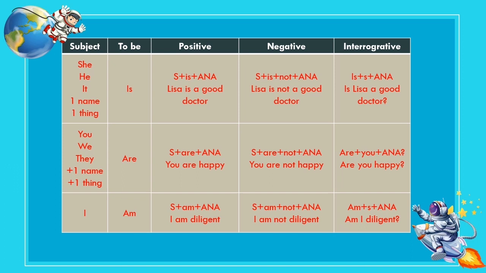For negative sentences, subject plus am plus not plus adjective, noun, adverb. For example, the sentence, I am not diligent. And the last, interrogative sentence is am plus subject plus adjective, noun, adverb. For example, am I diligent? For notes, when you use interrogative sentences, don't forget to put a question mark at the end of the sentence.